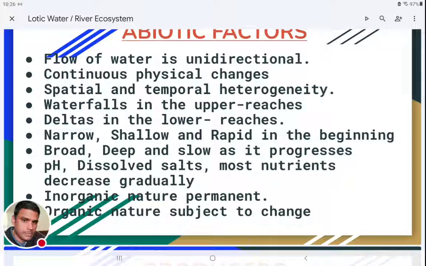Why? Because in some seasons, let us take one example, in some rainy seasons water will be flowing continuously. So in such situations, what happens? Usually organic matter in any ecosystem will be due to the activity of decomposers. The decomposers will decompose the dead animal bodies and dead plant bodies. All these decomposition processes will create organic materials, and these organic materials will be there in that ecosystem. So here the organic materials will be in the water.